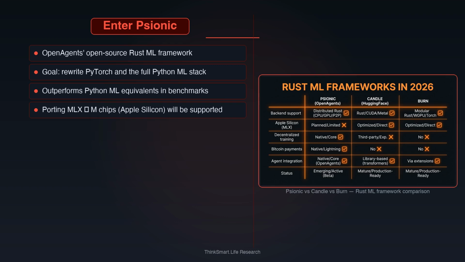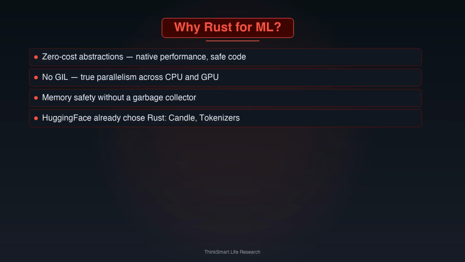Psionic is OpenAgents' answer. A machine learning framework written entirely in Rust, no Python dependency, no C++ extension modules, no garbage collector. It aims to replicate what PyTorch provides: tensor operations, automatic differentiation, model definition, training loops, and inference. But Rust all the way down means true parallelism, zero-cost abstractions, compile-time memory safety, and predictable performance.